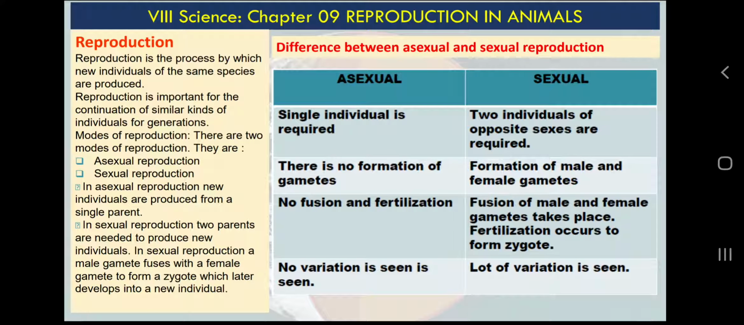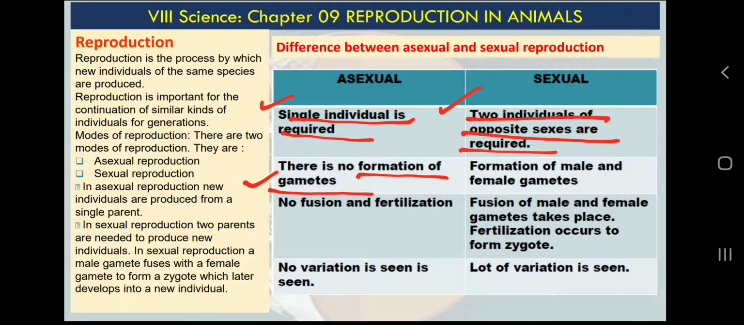As I have said, a single individual is required, which means one parent is required. Here two individuals of both sexes are required. Next thing, no formation of gametes. Okay, what do you mean by gametes? If you have remembered something about reproduction in plants, then you must be aware of the role of flower.